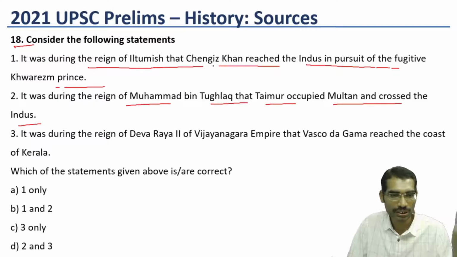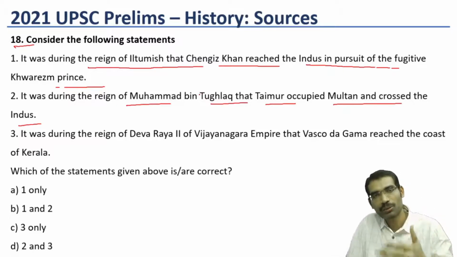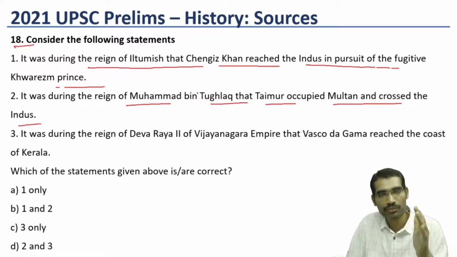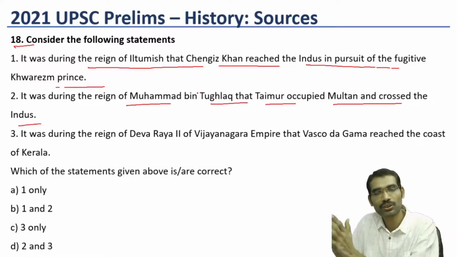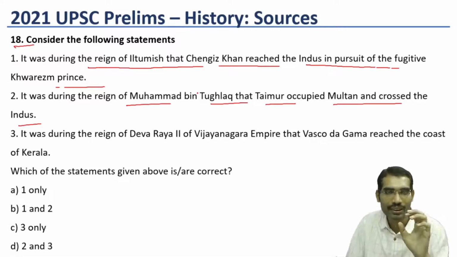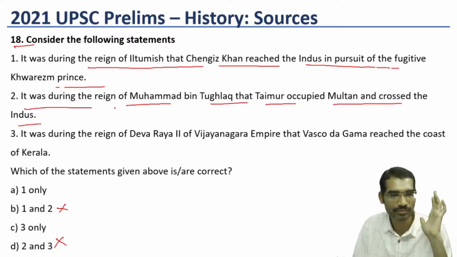Iltutmish and Chengiz Khan, yes, related, and it was not during Muhammad bin Tughlaq. After Muhammad bin Tughlaq, Firoz Shah Tughlaq came. After Firoz Shah Tughlaq, the decline of the Delhi Sultanate started. Evidence for the decline of the Delhi Sultanate was the invasion of Timur. So in that context, 2 goes wrong. This is the direct statement from this book.